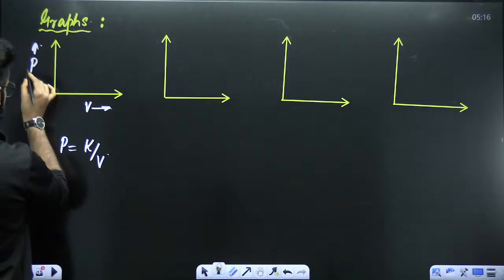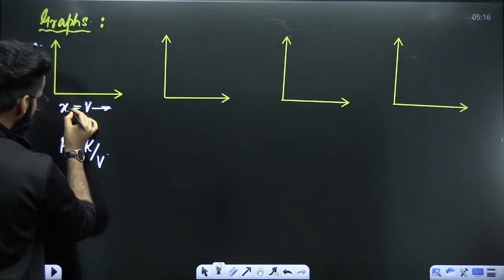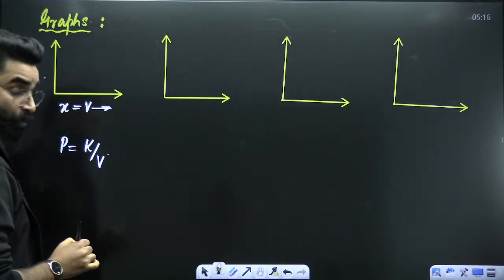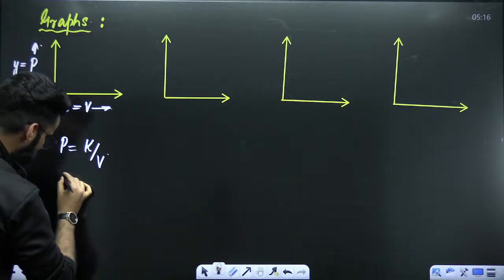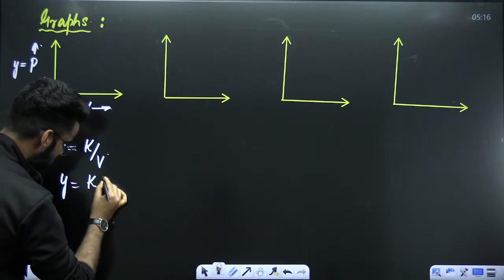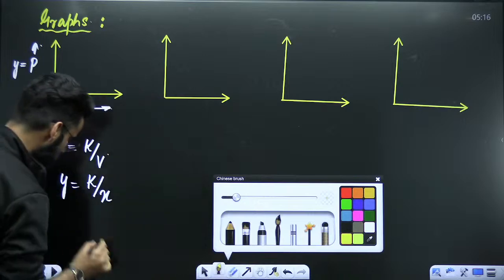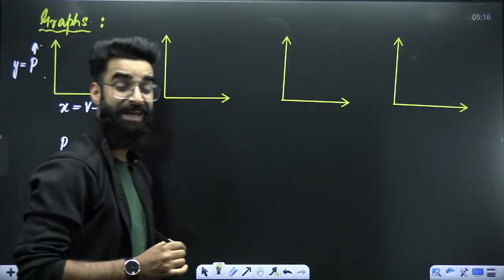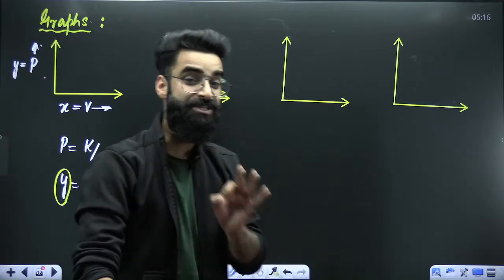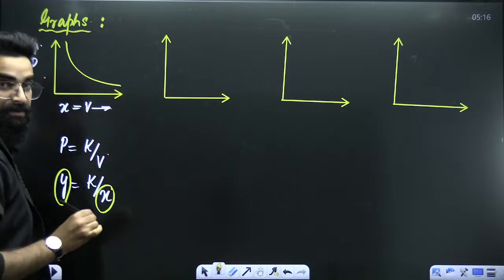Now, my dear students, pressure I'm plotting along the y-axis, and volume I'm plotting along the x-axis. So this P, plotted along the y-axis, is equal to K divided by V, plotted along the x-axis. A few minutes back I told you, whenever you need to draw a curve between two variables which are inversely proportional to each other, the nature of the curve is going to be a rectangular hyperbola. So it has to be a rectangular hyperbola.